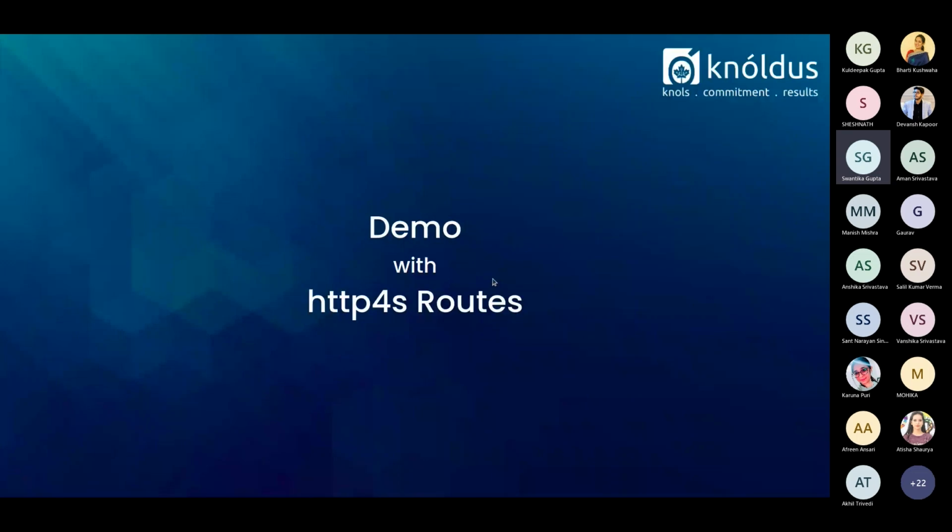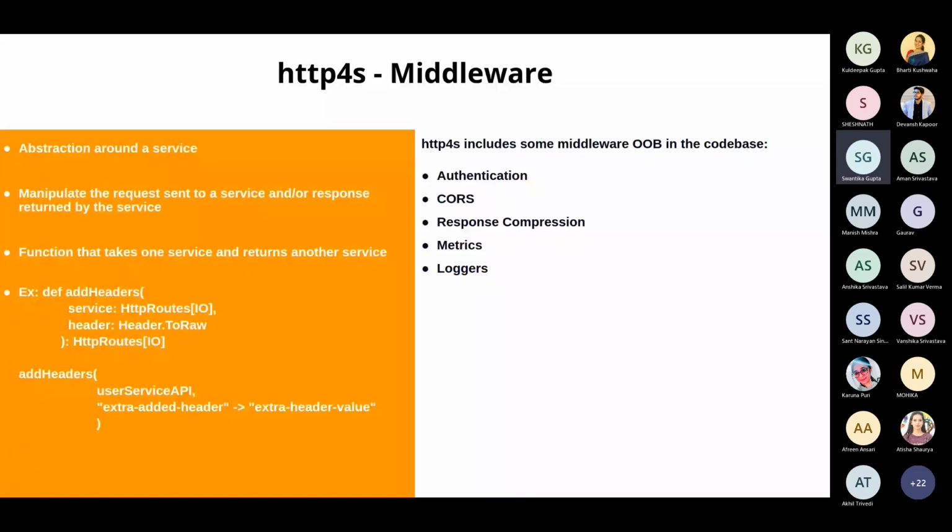Moving on, the very next, the plus one to whatever till now we have learned about HTTP4s and its routes. This is something which is called middleware. So middleware is basically an abstraction over a service. It is a wrapper over an HTTP route service that we are creating, and it is a function which takes in as input a service and creates a new service. Right? Middleware is not actually an implementation-wise thing. It is a logic where we are trying to create a middleware over our services.